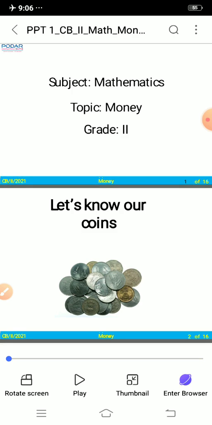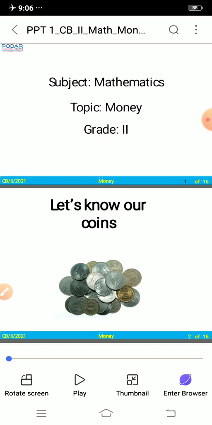Only coins with numbers 25 and 50 are denoted as 25 paise and 50 paise. P stands for paise, and 1 rupee equals 100 paise, right? But children, we don't use them nowadays.